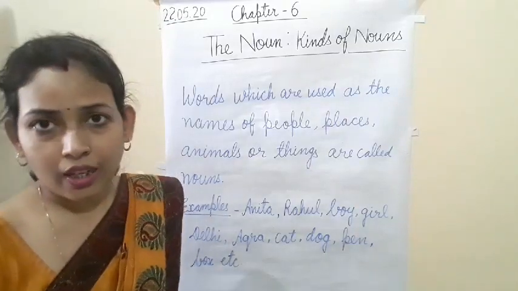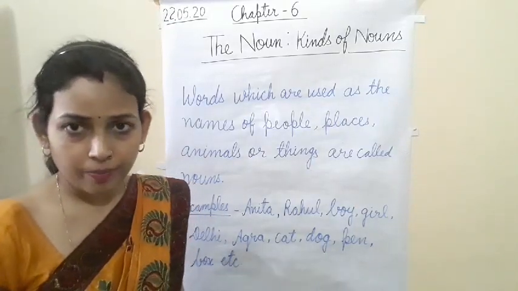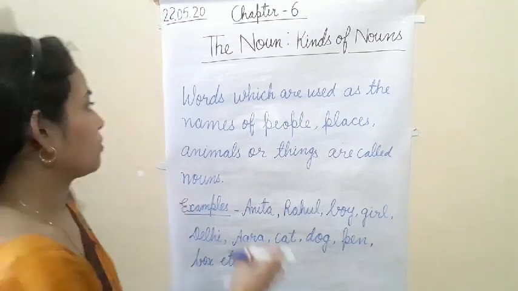Now I am going to start kinds of noun. Clear? Kinds of nouns.